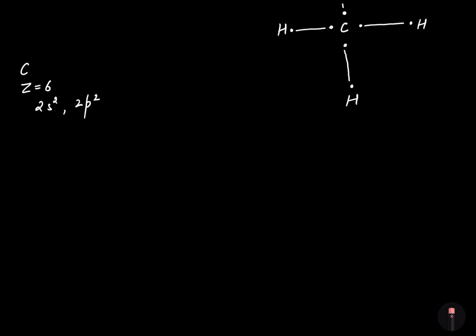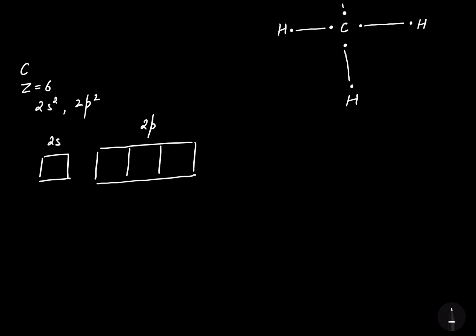Now, we know that s has only one orbital. So, I'm drawing the s orbital and it's actually 2s. Now, we know that the p subshell has three orbitals. That's px, py and pz. So in total we have 3 p orbitals. So it's a 2p. So now let's fill the electrons.